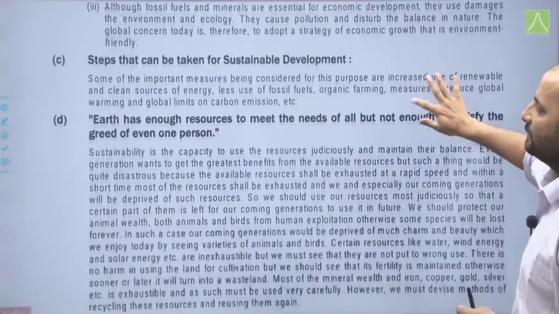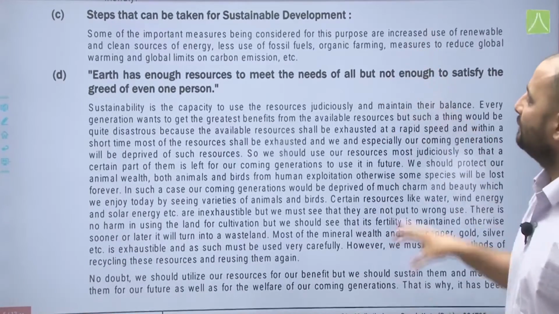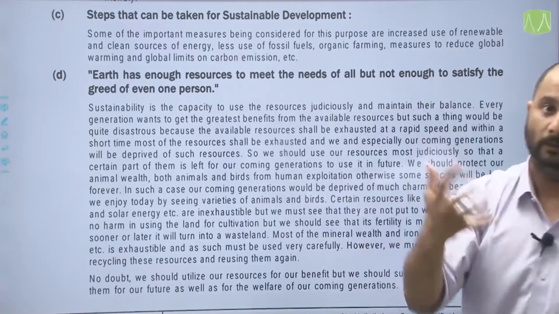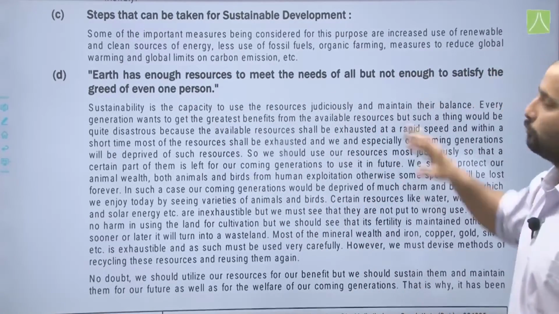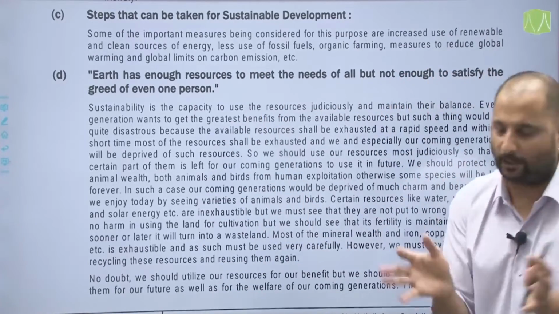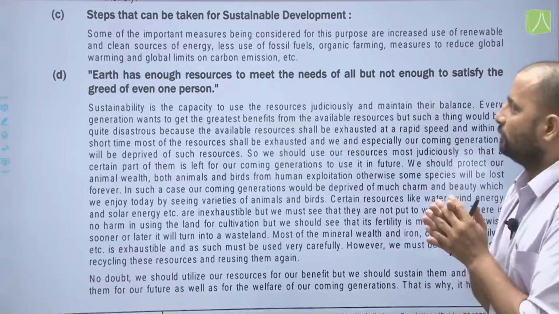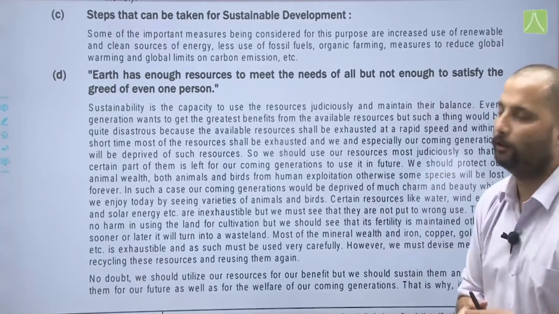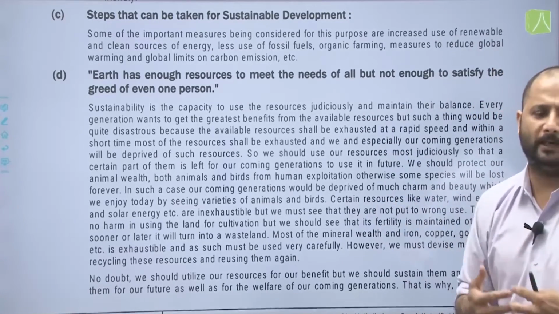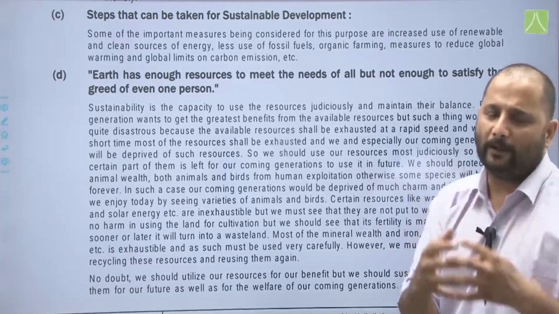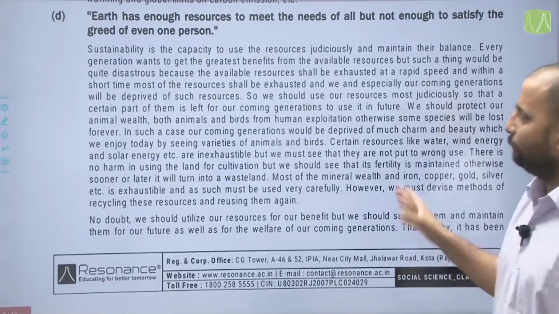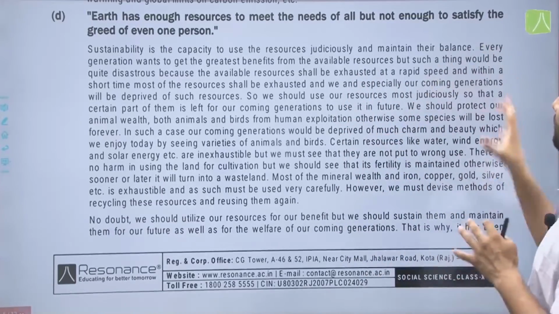The steps which are taken for sustainable development, some of the important measures being considered for this purpose, are increased use of renewable energy and clean sources of energy, the green energy, less use of fossil fuels, organic farming, measures to reduce global warming and global limits on carbon emissions, etc. Earth has enough resources to meet the needs of all, but not enough to satisfy the greed of even one person. Now, this was a quote by Mahatma Gandhi, that there is enough to satisfy everybody's need, but not somebody's greed. So, sustainability is the capacity to use the resources judiciously and maintain their balance.